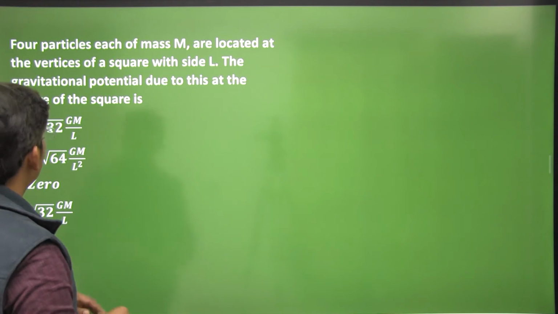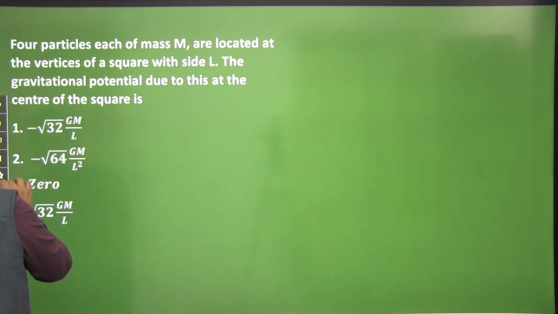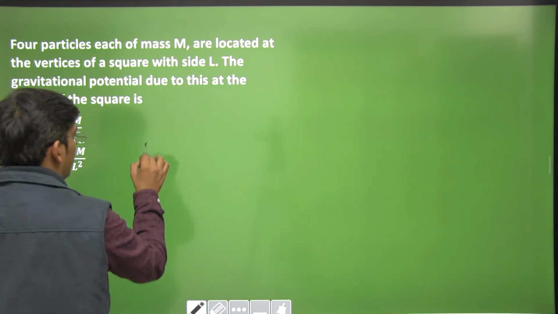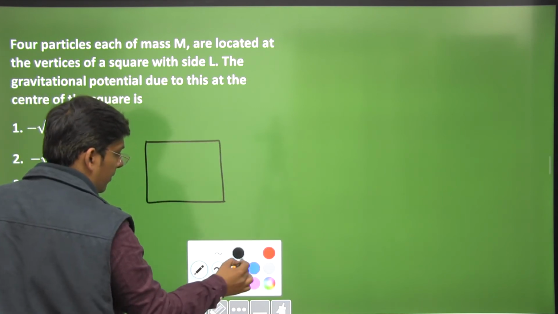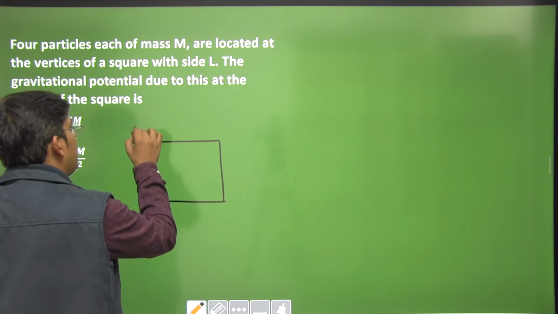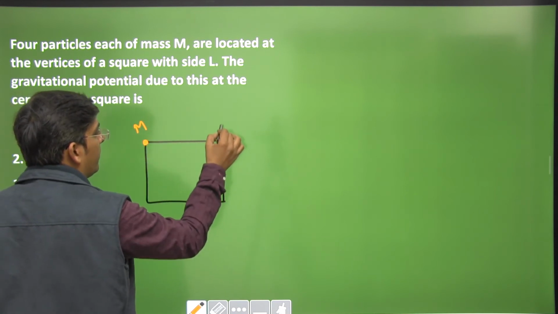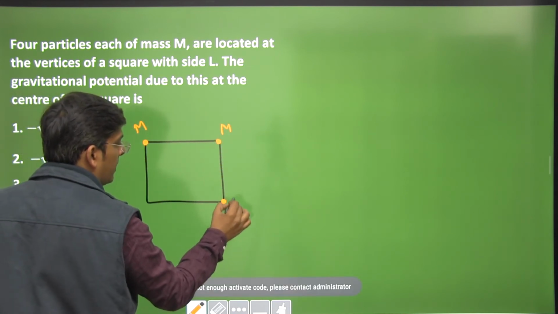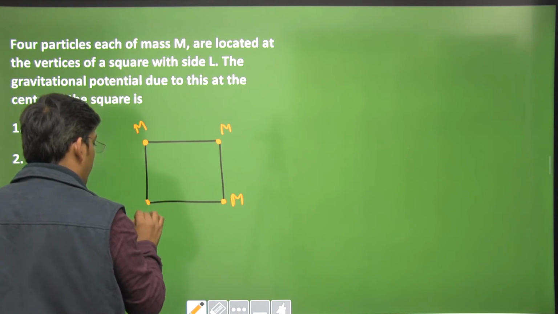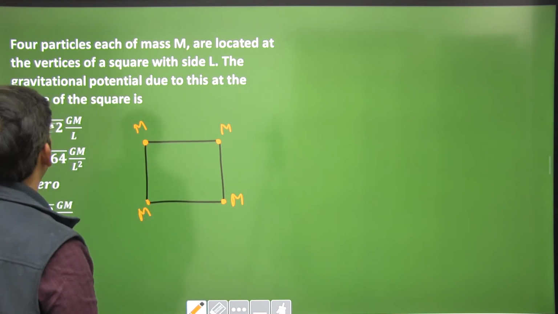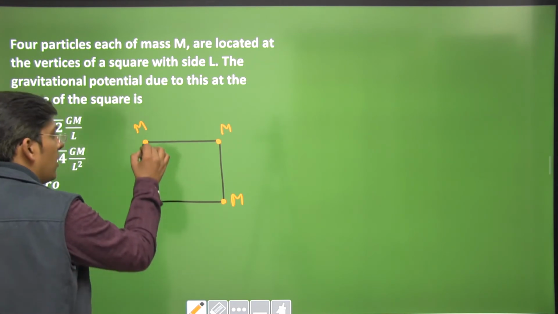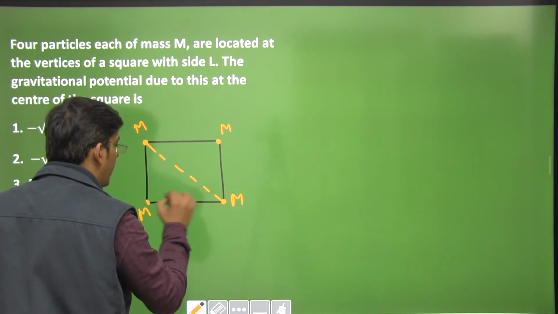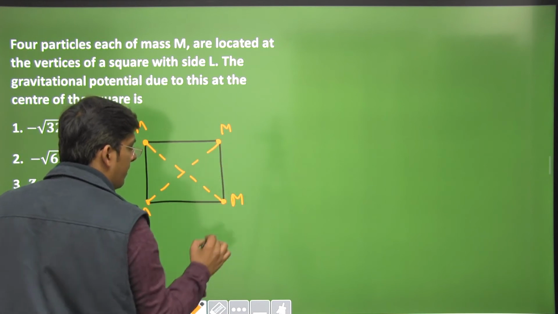4 particles each of mass capital M are located at the vertices of a square, right? These are the vertices of a square. What we have to calculate? The gravitational potential due to these at the center of the square. Just calculate the potential due to 1 point mass multiplied by 4.